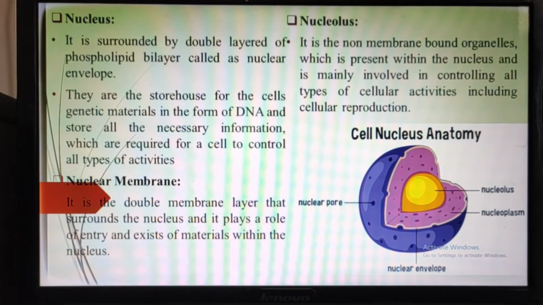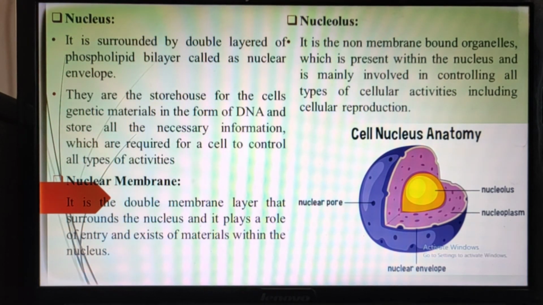Why? Because the nucleus produces protein, and also synthesizes DNA, RNA and ribosomes. And it has a very important role in heredity and variations. So it is a very important cell organelle.